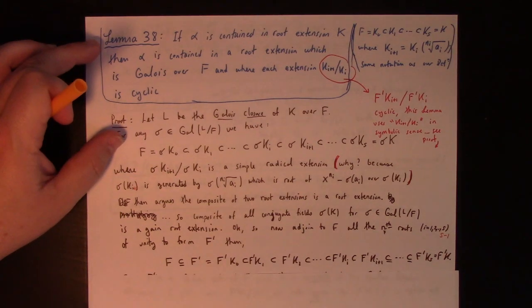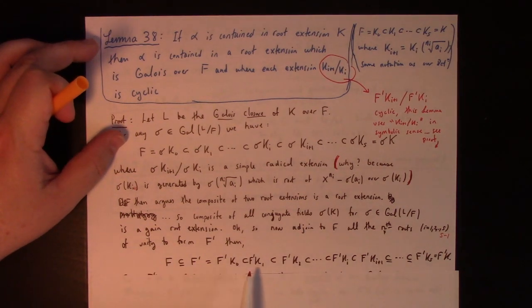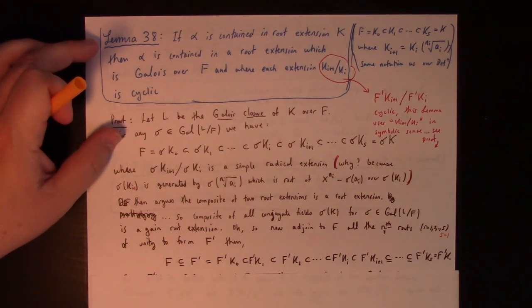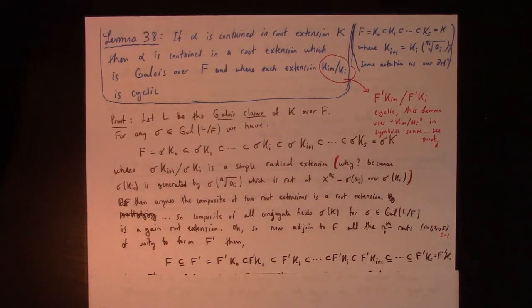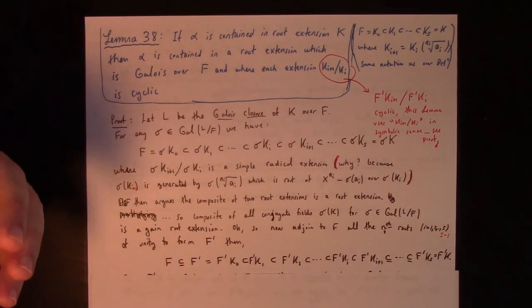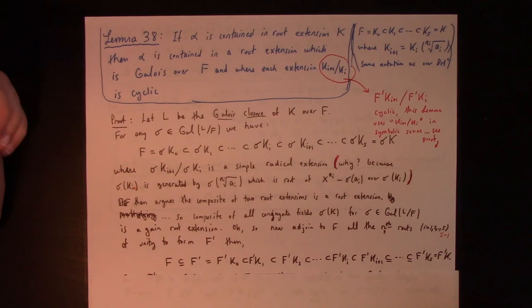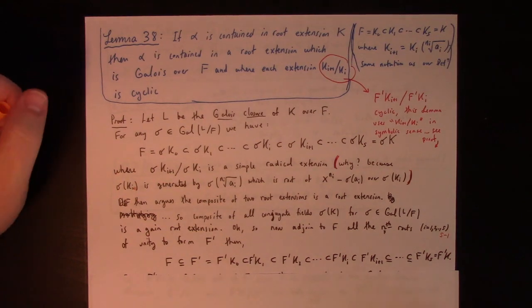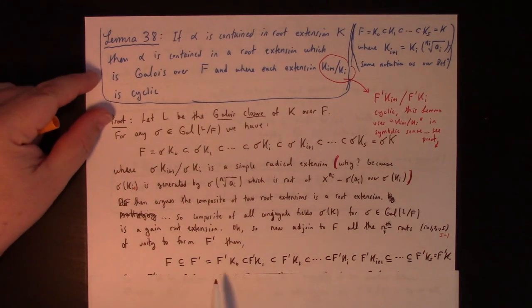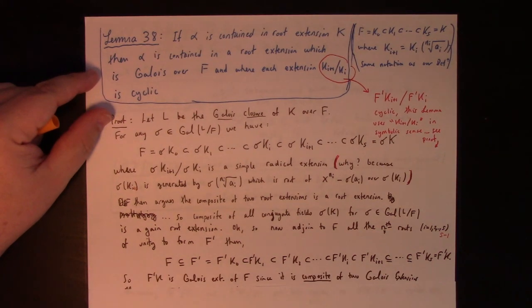And then, so if we take the composite of the original tower with the f prime, which is basically f with all the nth roots of n sub i, n sub 1, n sub 2, n sub 3, n sub n minus 1, n sub i minus 1th roots of unity that your heart's desire, well then this is yet again a root extension.